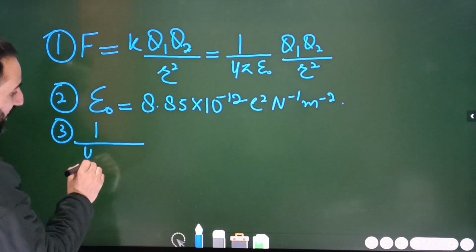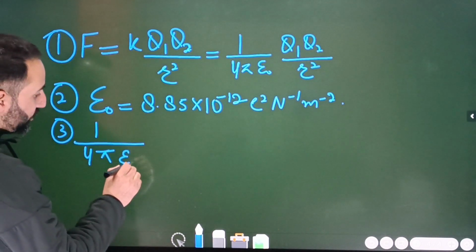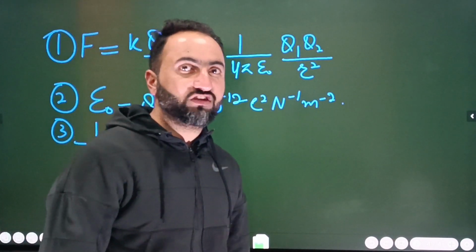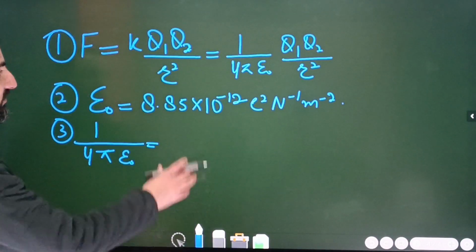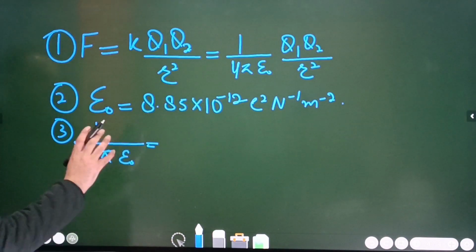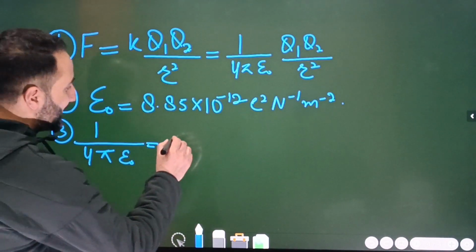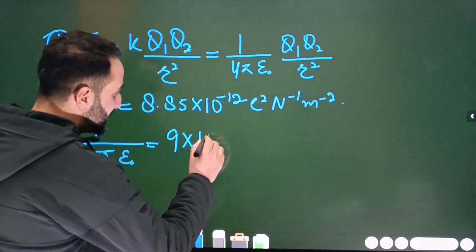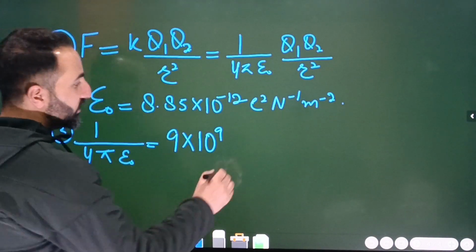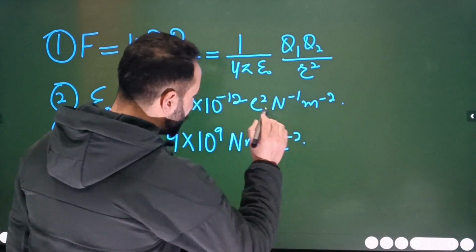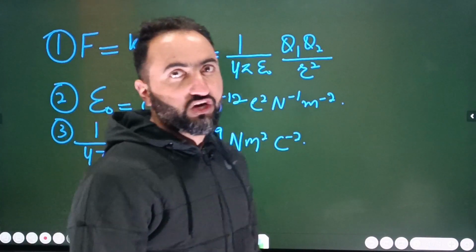Number 3 is this. Pay attention, the value of 1 by 4 pi epsilon naught should also be known to you. For the sake of problem solving, you will have to memorize these values. Simply, you substitute the value of epsilon naught here. After a bit of calculation, the answer is 9 into 10 power 9. You will have to believe me. The unit will be Newton meter square per Coulomb square. So 1 by 4 pi epsilon naught is equal to 9 into 10 power 9.